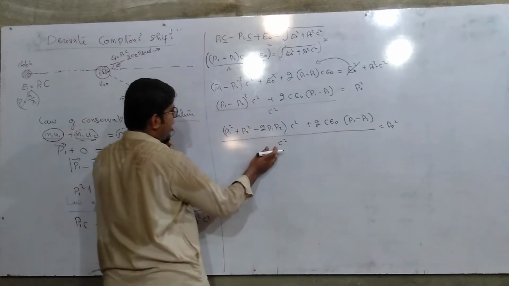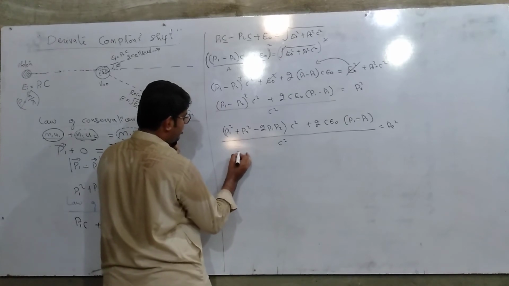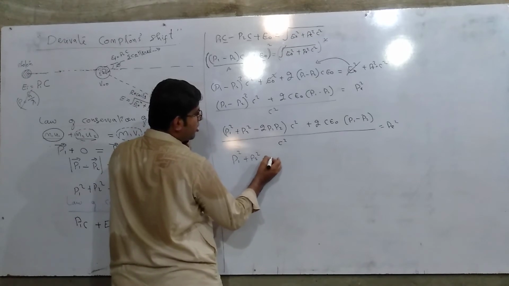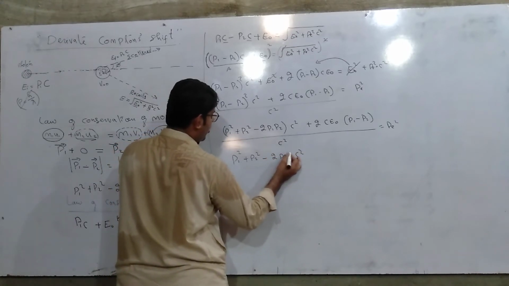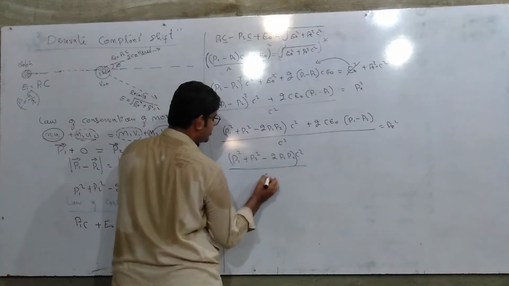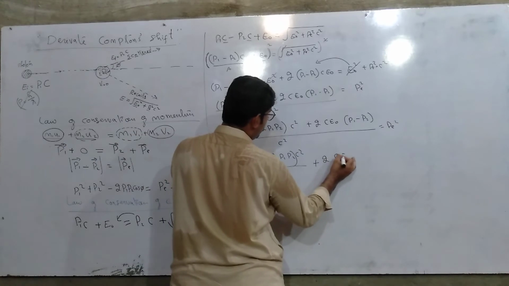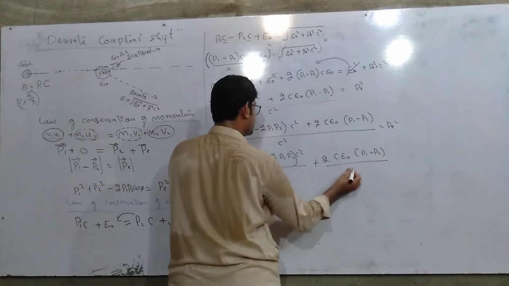Okay, now C square is in divide. For the two terms we will get (P1 square plus P2 square minus 2P1 P2 C square) whole bracket divided by C square, plus 2 E naught (P1 minus P2) divided by C square.